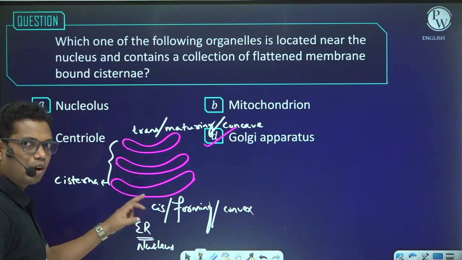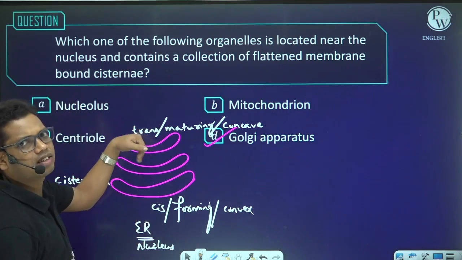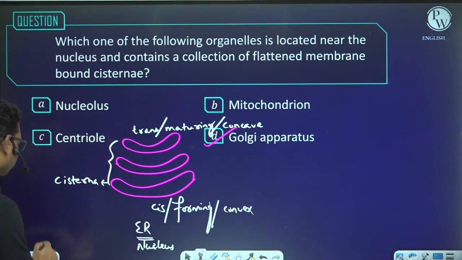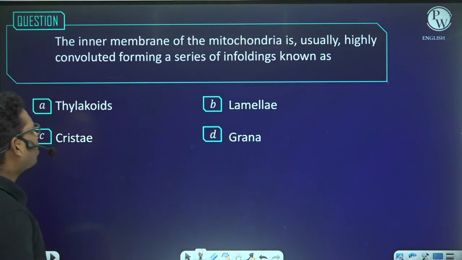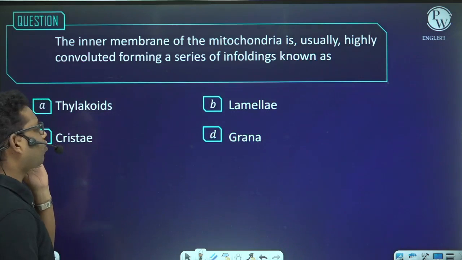From this face the Golgi body receives particles to be packaged, and from this face, after packaging, the particles are released.